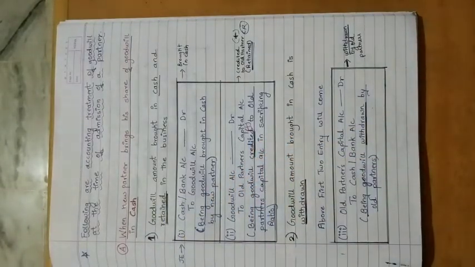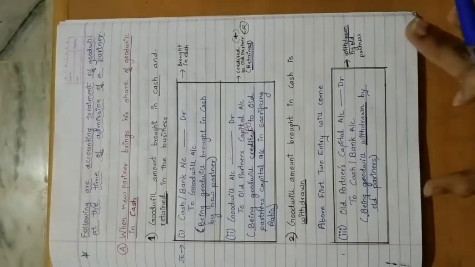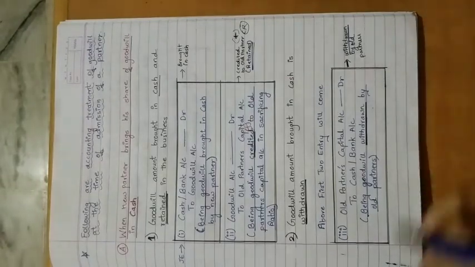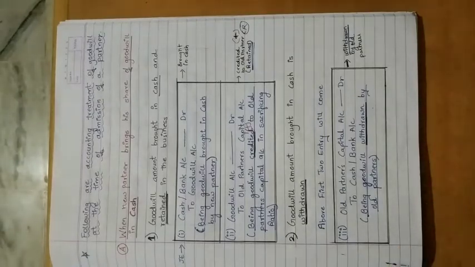Now we will quickly take a problem that will help you all to understand this topic clearly. What is given to us in this question?